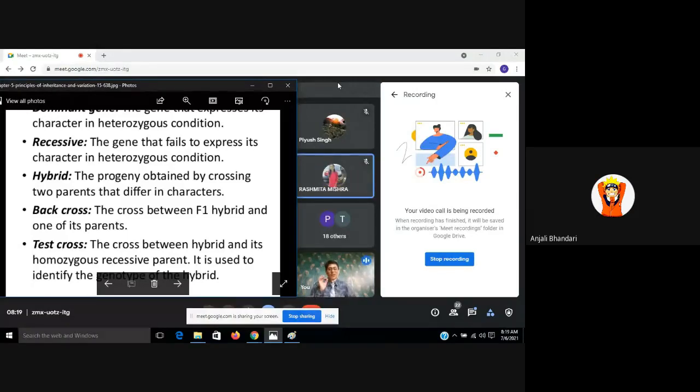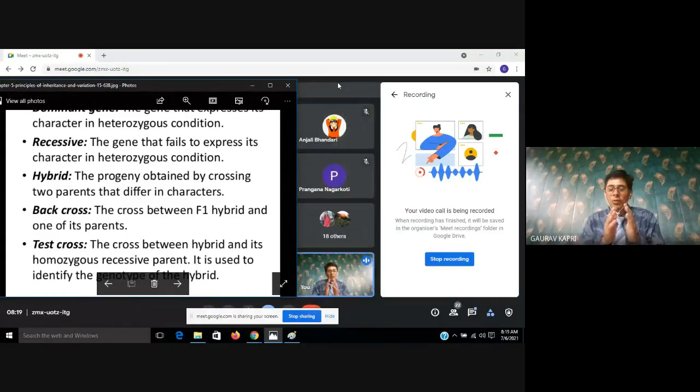This gene will be called dominant gene. Suppose I am giving you one example. There is a plant and its genotype is capital T and small t. Out of these two genes, capital T is going to express in F1 progeny, and later on I will tell you what F1 progeny means. In one particular generation, only one gene is going to express. Two genes are there, together, but one is capital and one is small. So out of these two, only one is going to express itself.